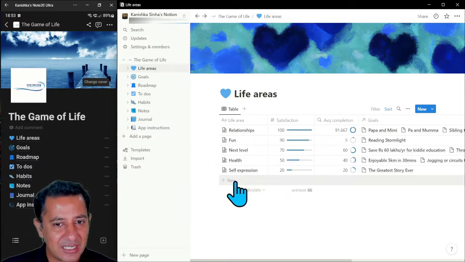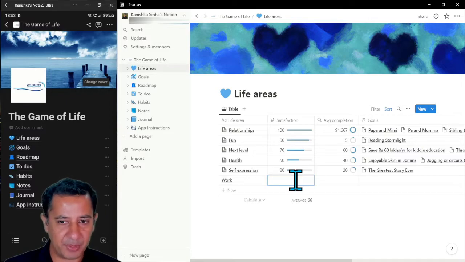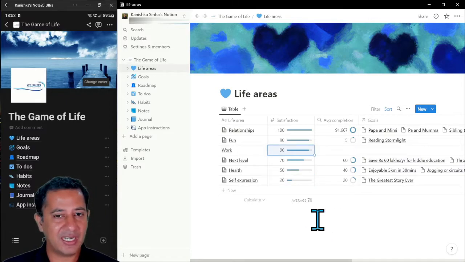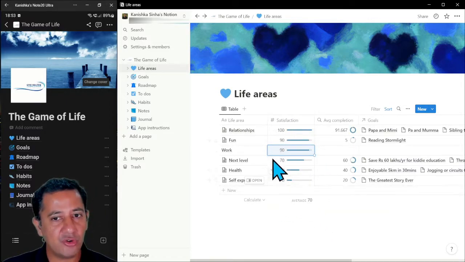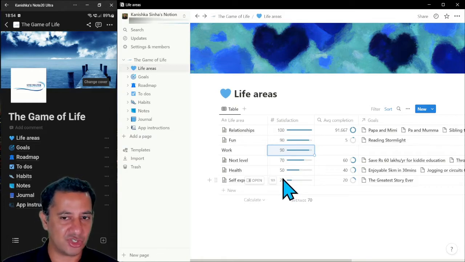Let me add in a new life area, right? So let's say work. And let me put a satisfaction level. I'm pretty happy with how work is going just now. So let me put 90%. And then you can see that this has rearranged the life areas so that they're in order of descending satisfaction, right?